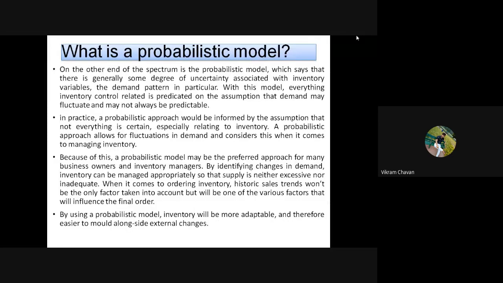Whereas the probabilistic model, on the other hand, we can say is a spectrum. Spectrum means what? There is always fluctuation in the market, and that fluctuation, the trend and seasonality, all these factors are considered in a probabilistic model, which says that there is generally some degree of uncertainty associated with the inventory variables. The demand pattern is particular.